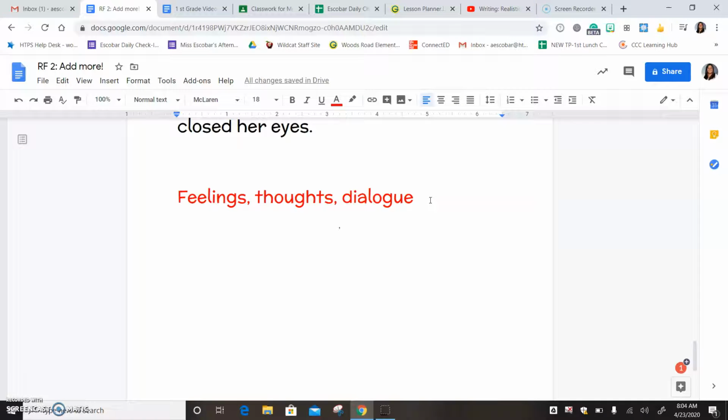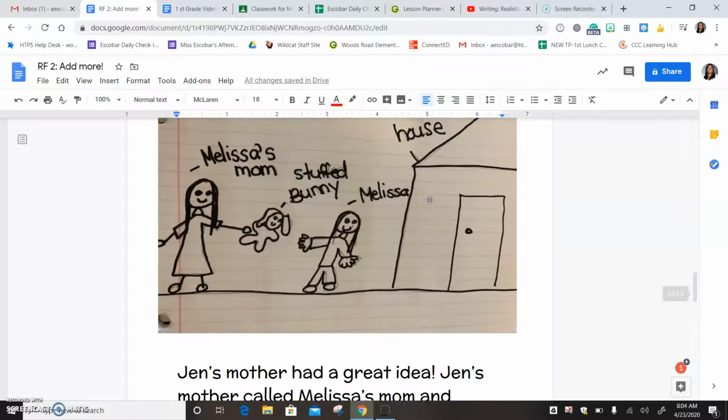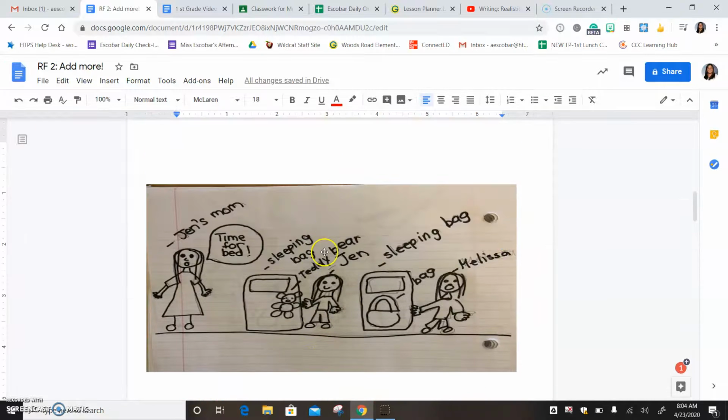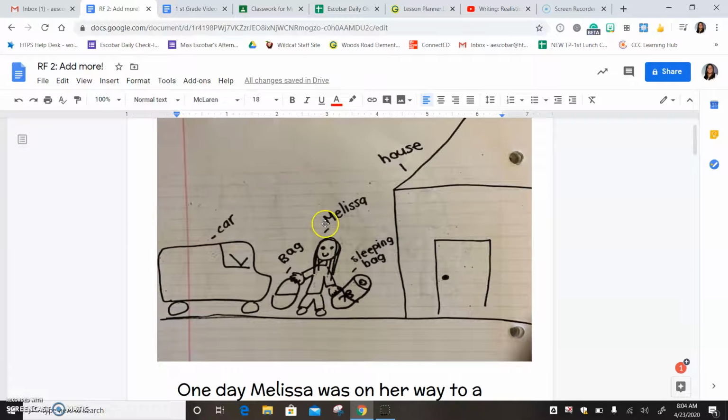And then when you're done, you are able to add more pictures in your sketches. You can add more details to it. All right, first graders, I can't wait to read it.